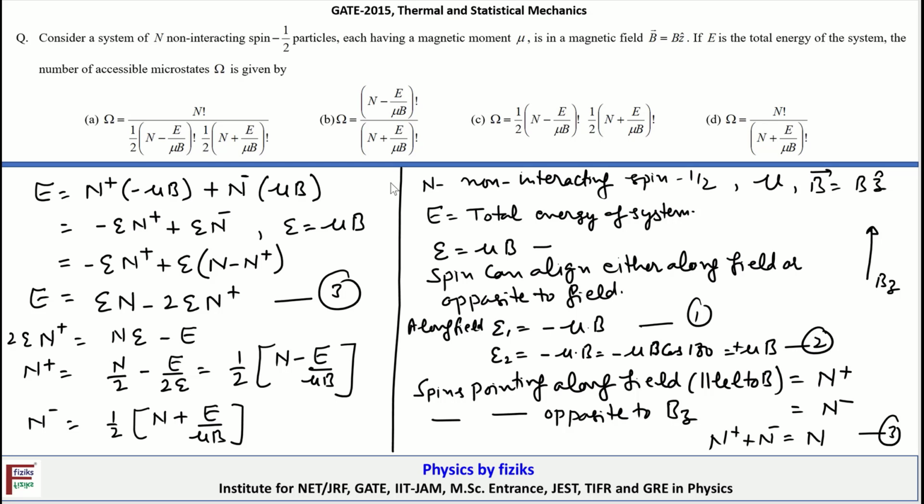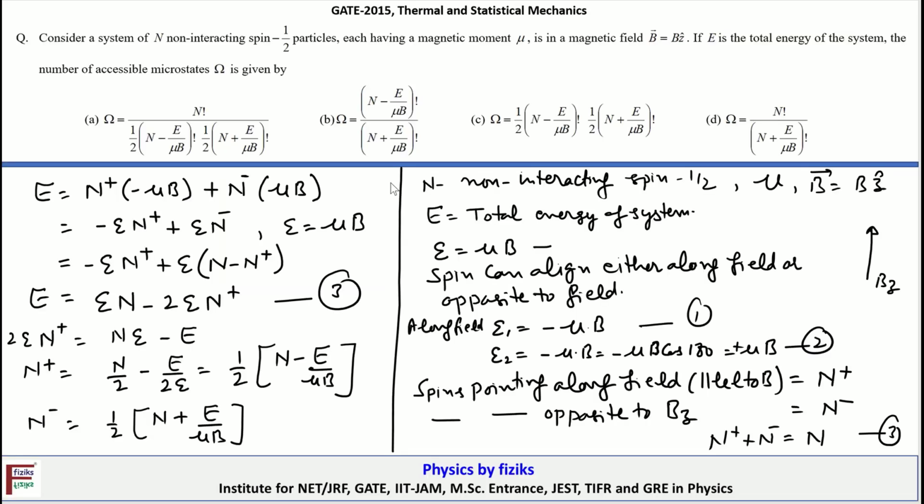So now we can immediately write the expression for the total number of microstates that are accessible, okay. So please note that because we have determined n plus here, n minus we can determine from equation 3 by simply substituting the value of n plus here and then determine the corresponding value of n minus. So that will give us this value, okay.